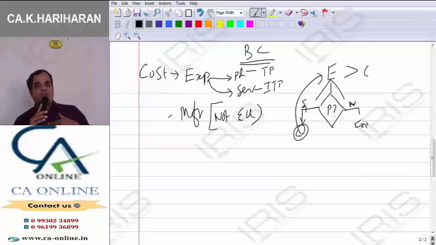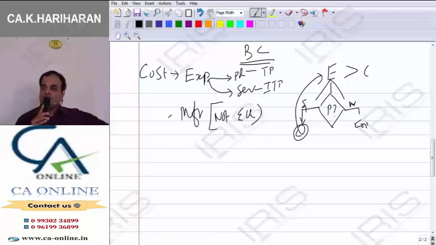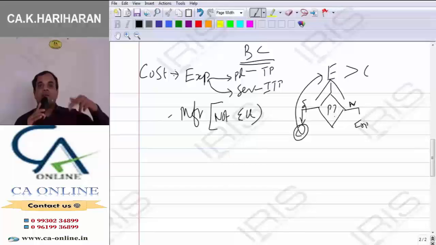Our intention may remain the same. What is the intention? We want to ascertain the cost of the product. That is the intention. Our intention may remain the same, but how I am going to implement the intention will vary depending upon the nature of the product or the nature of the industry.